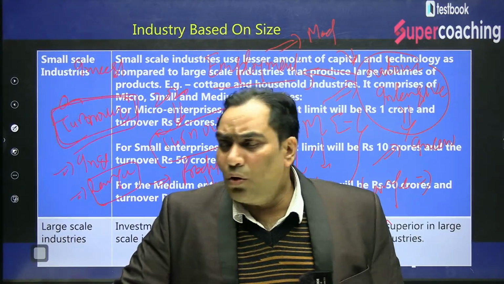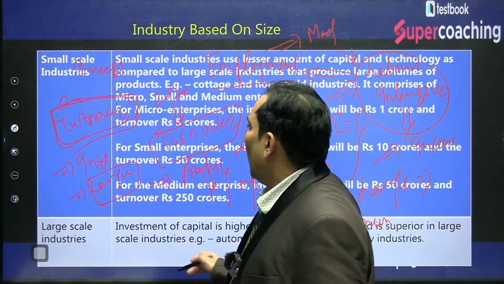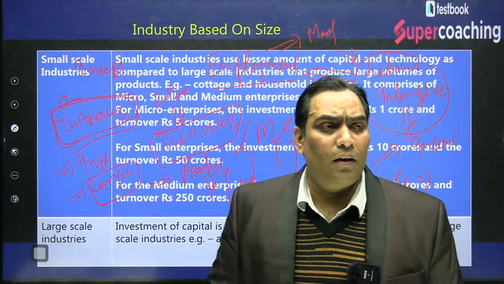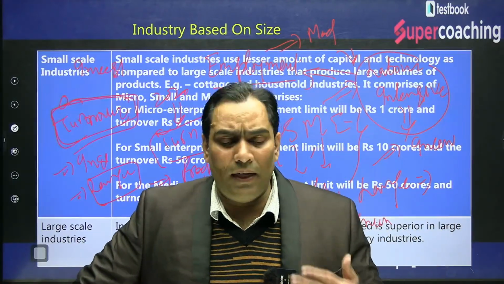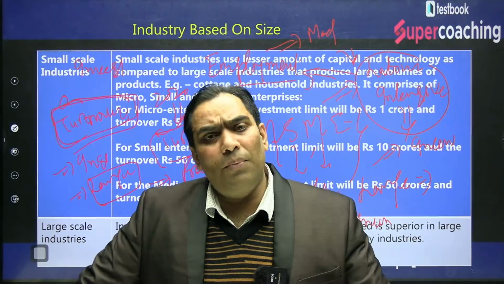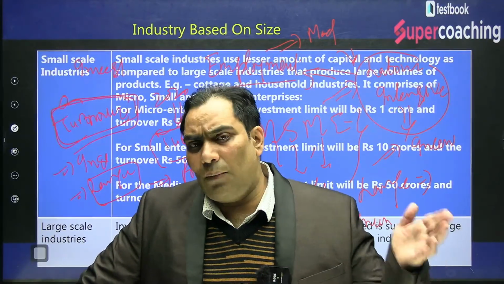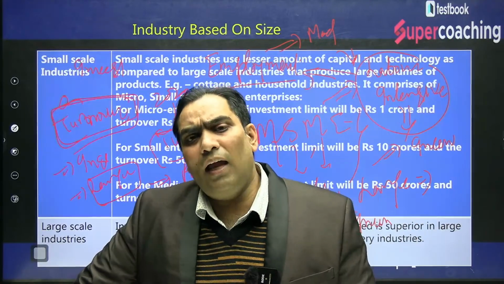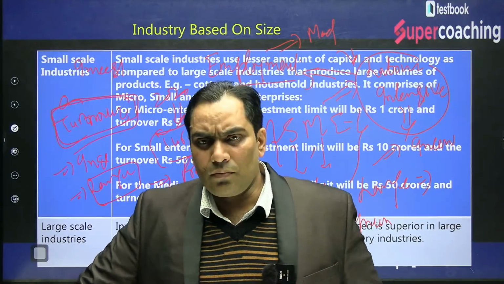So the government reformed this lacuna, and now defines micro, small and medium industries on the basis of both investment and turnover.